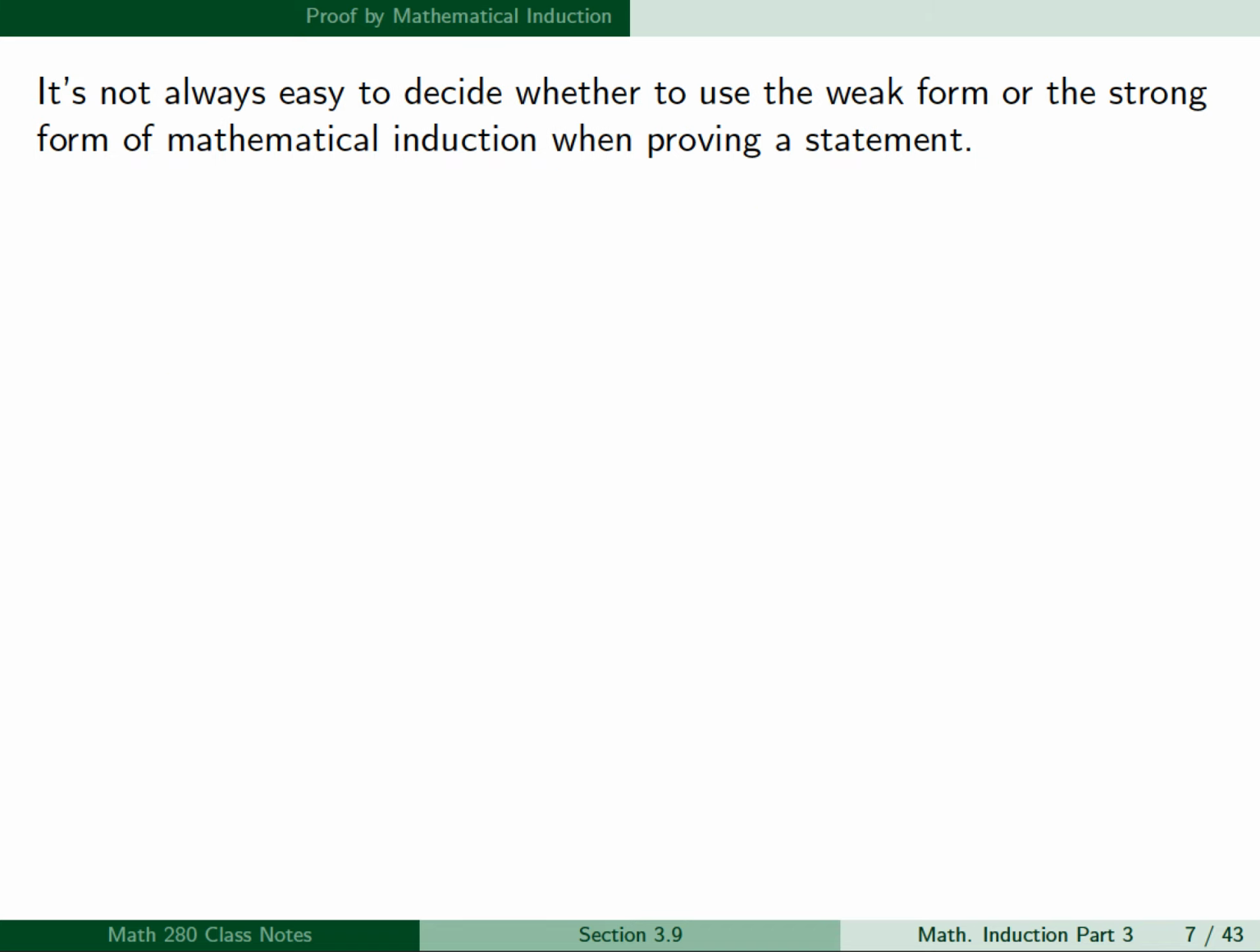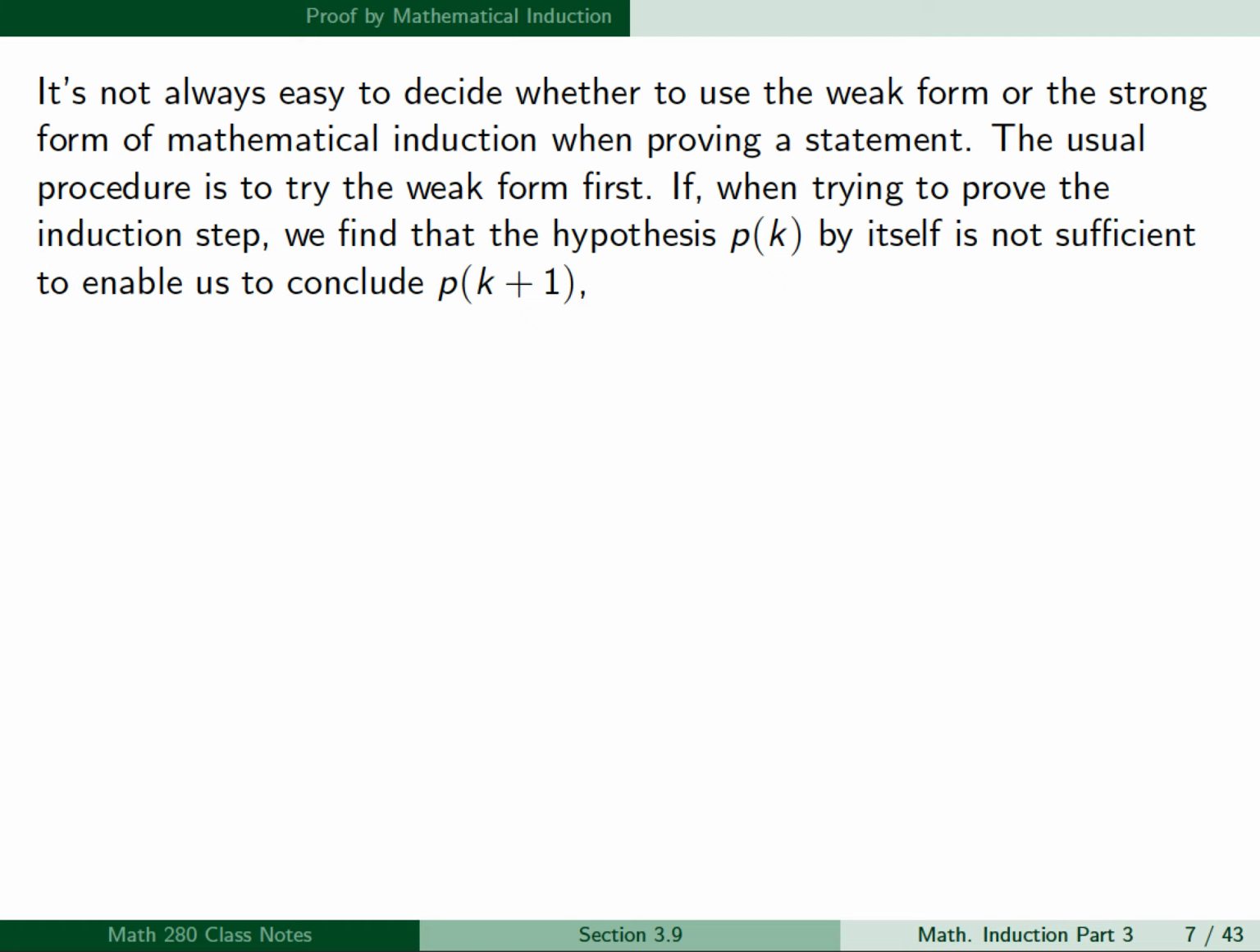Now, it's not always easy to decide whether to use the weak form or the strong form of mathematical induction when proving a statement. The usual procedure is to try the weak form first. If, when trying to prove the induction step, we find that the hypothesis P(k) by itself is not sufficient to enable us to conclude P(k+1), then we need to start over using strong induction.